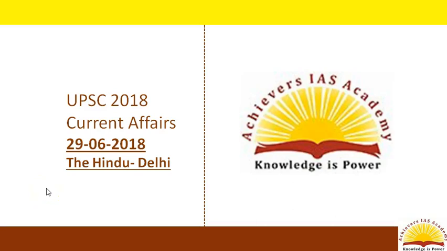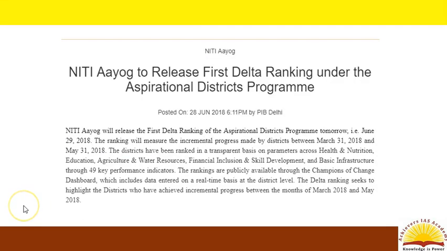Let's begin our discussion on the current events of 29th June 2018. The first issue in news is the release of the first Delta ranking of the Aspirational Districts program by the Niti Aayog. Under the program, the districts have been ranked on a transparent basis on parameters such as health and nutrition, education, agriculture, financial inclusion, skill development, and basic infrastructure through 49 key performance indicators.